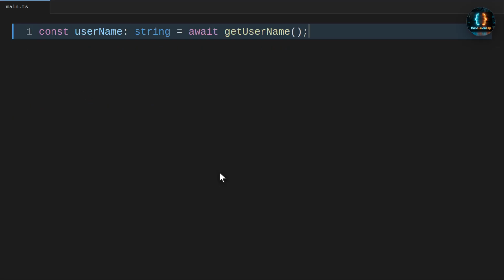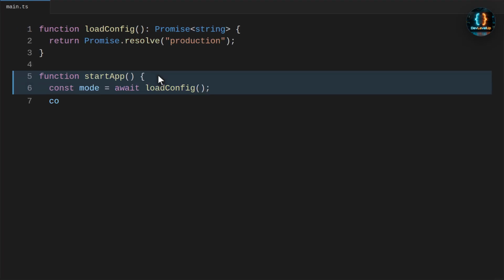The best habit is to look at the return type before using a value. If a function returns promise of something, await it before passing that value into logs, UI state, calculations, or other functions. A common startup task is loading configuration before the app begins.